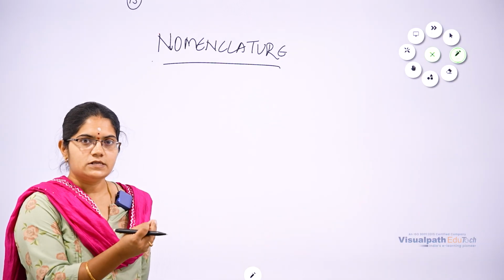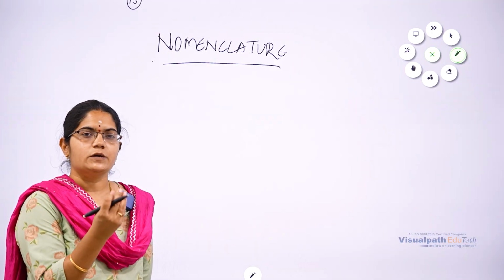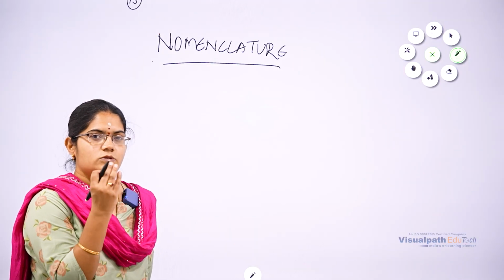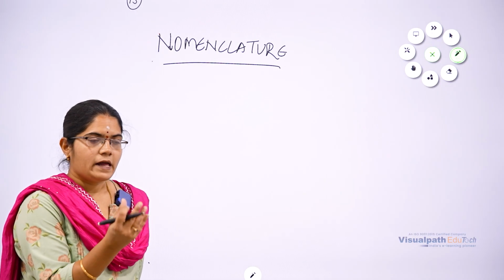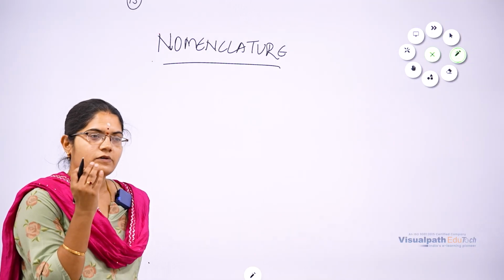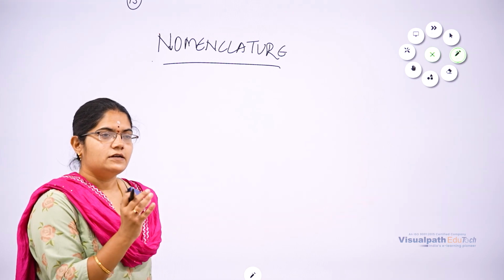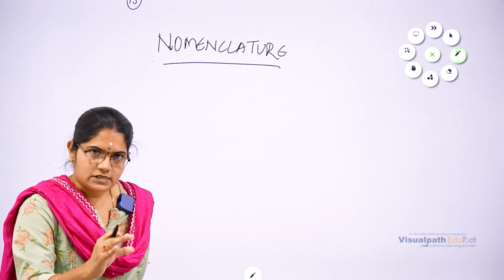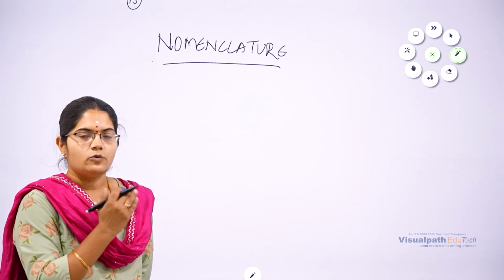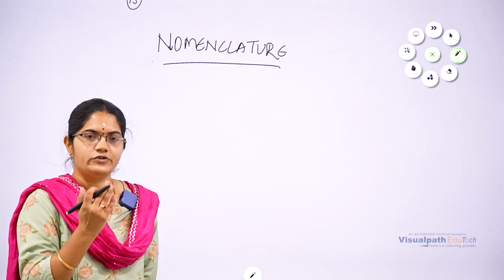So consider a person or a company have discovered a chemical entity into a drug. That drug should be named according to some rules. Once that entity is identified as a drug or a medicine or a medication, a name should be given. That naming process, we call it as nomenclature. So nomenclature is a systematic naming of drugs.